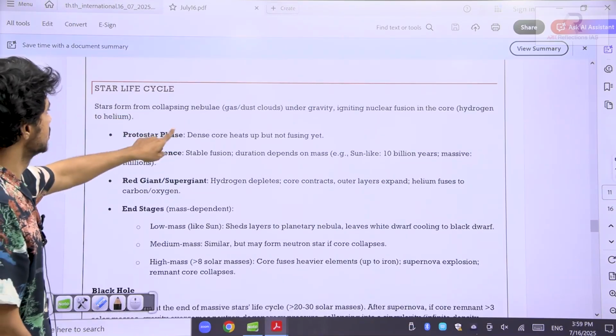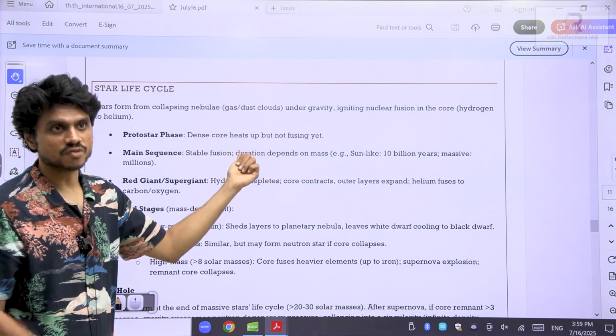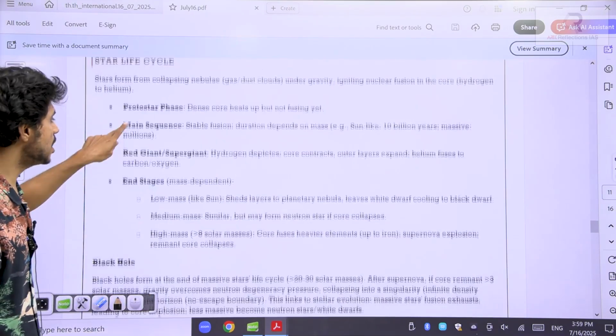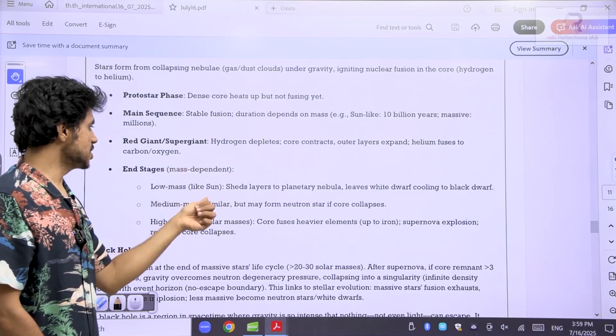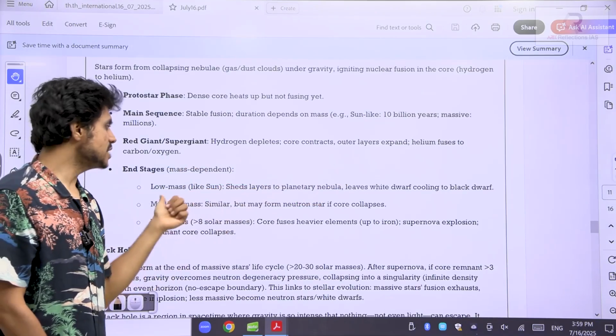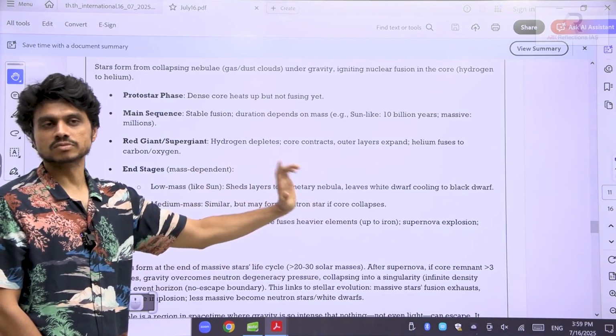The star, see here, is initially a protostar, then a main sequence star. Currently our sun is a main sequence star, where fusion is happening. After that, a red giant star will form, and finally there is no fuel and the star will collapse. In the end stages, if the size is very small, it will form a white dwarf star. If the size is medium, it will form a neutron star. If the size is very huge, a black hole.